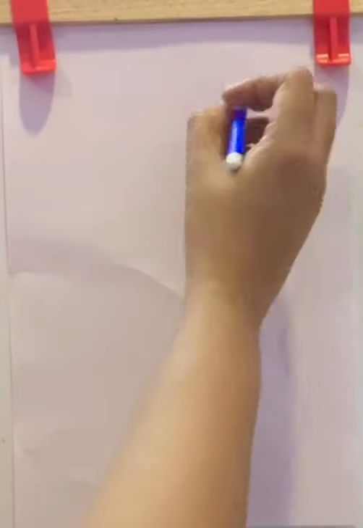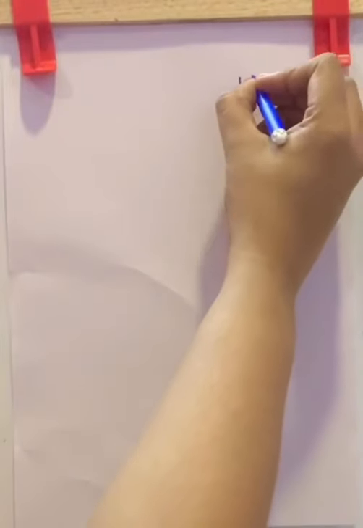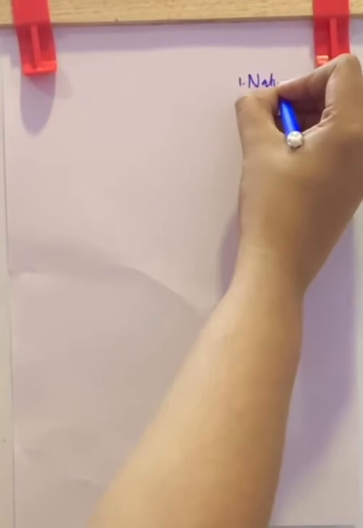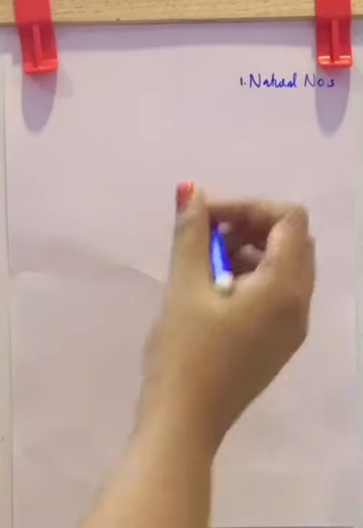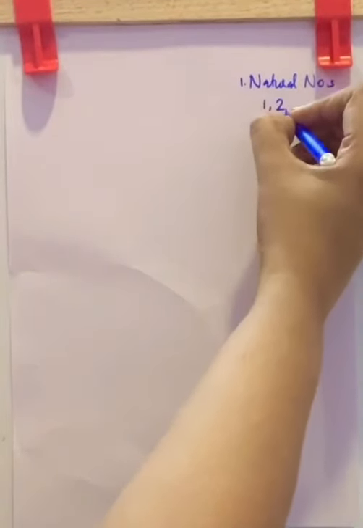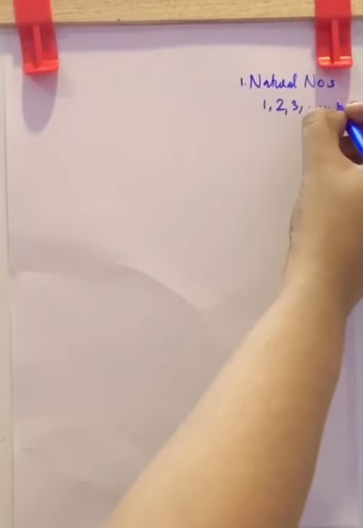Number system means numbers are systematically arranged, and in that the first system was natural numbers. Natural numbers consist of counting numbers. That is, how do you start counting? You start counting from 1. Natural numbers also start from 1, then 2, 3, etc., up to infinity. There are infinite natural numbers.